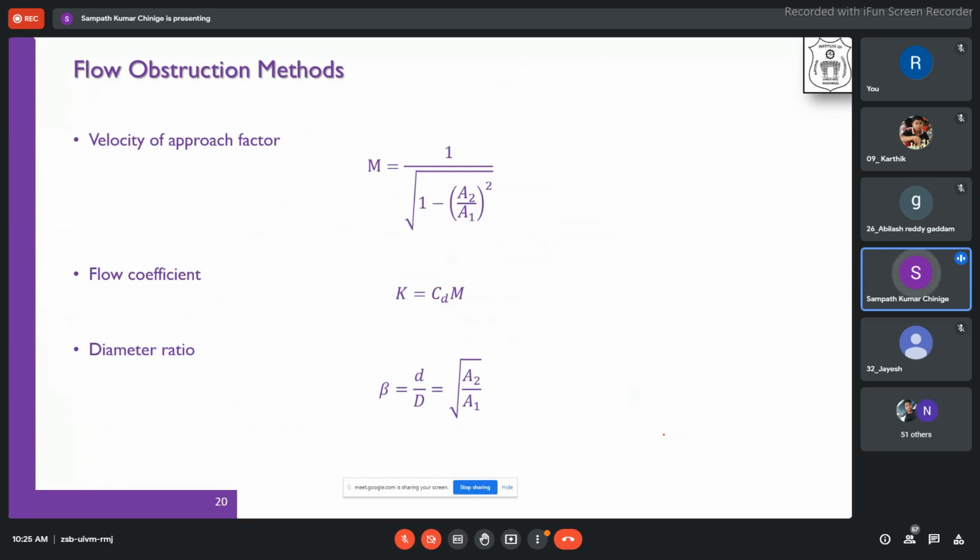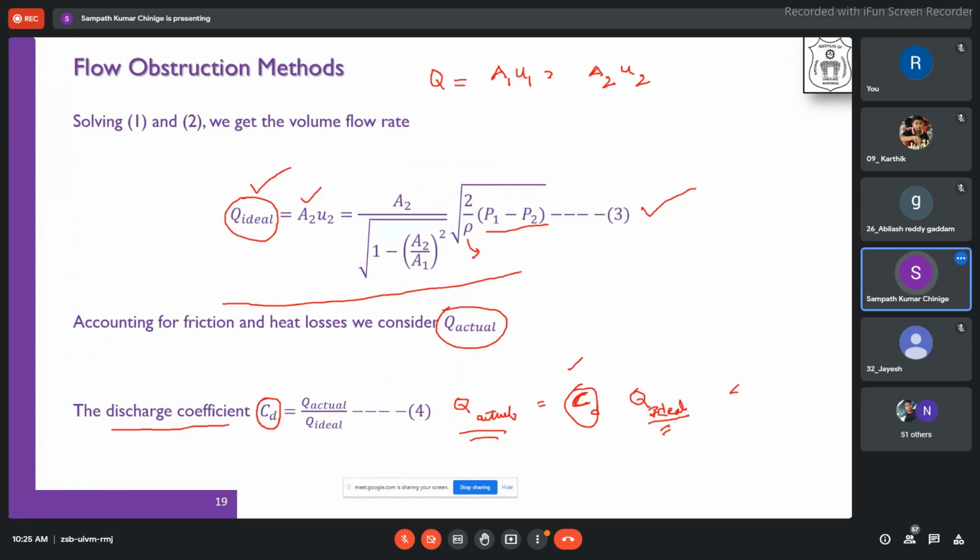Now we are defining a few other terms just to make sure that these incompressible equations can be used for compressible flows also. Let me first clean this up so that it will not be clumsy.